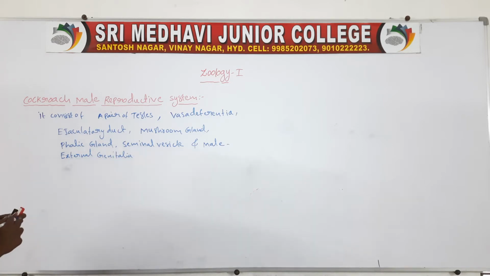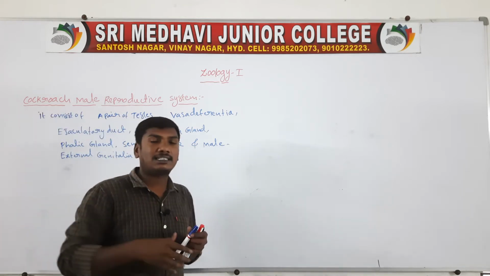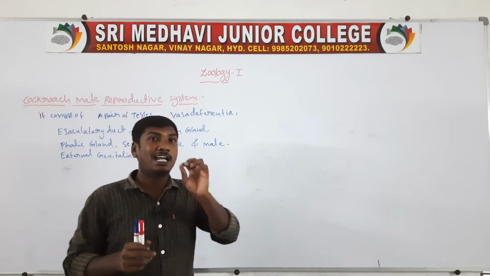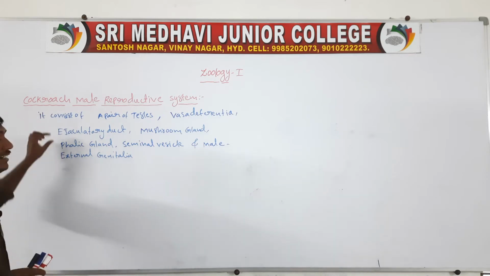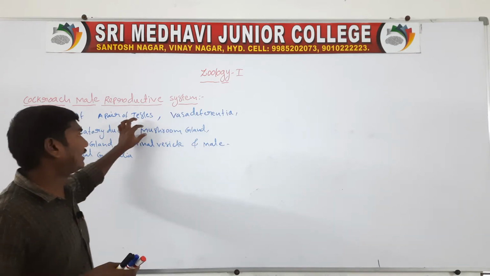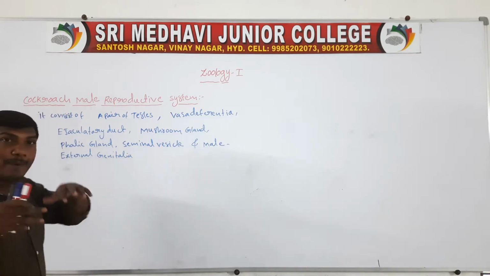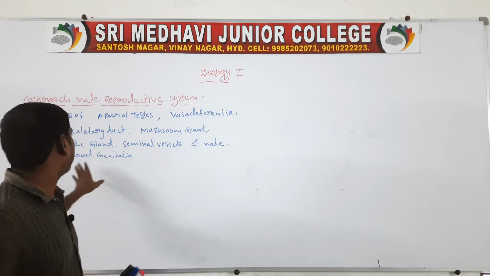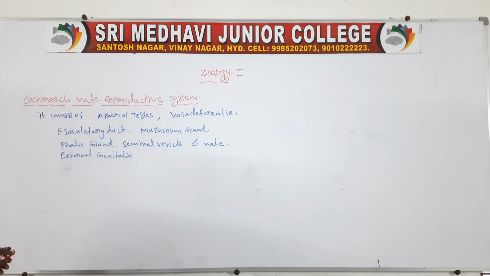A male cockroach consists of a pair of testes, a pair of vasa deferentia, the ejaculatory duct, the glands, the mushroom gland, the phallic gland, the seminal vesicle, and the male external genitalia. They are all present in the male cockroach.